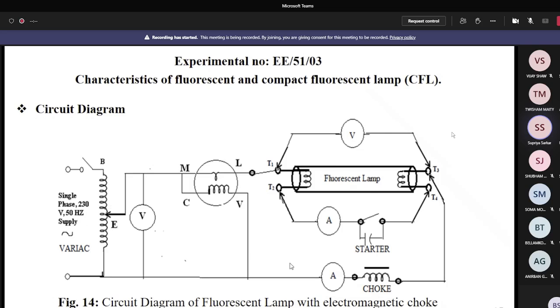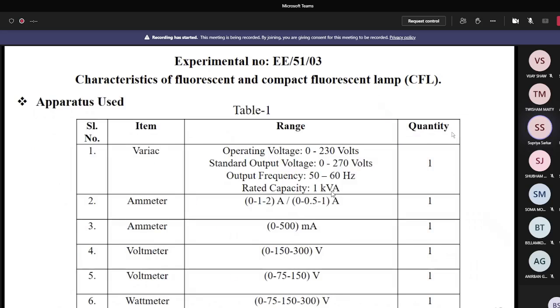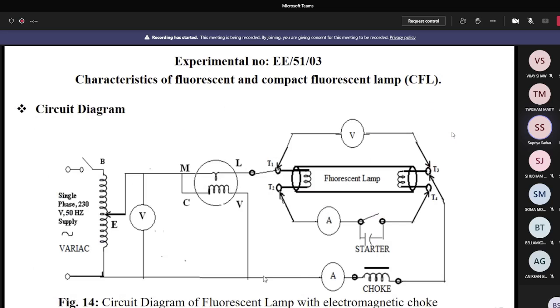So now I discuss about the ammeters. So first ammeter is what? 0 to 1 to 2 ampere or 0 to 0.5 to 1 ampere. So either of these ammeter ratings you can use for a particular ammeter. So this ammeter basically is used here in series with the choke.